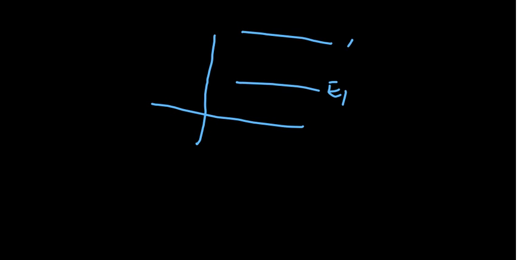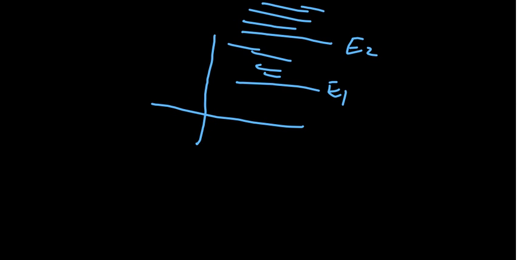In this section we are going to discuss density of state. For an electron system or some atomic system, we are familiar with the fact that in an atom there are some energy levels. Say this is energy level E1, this is energy level E2, and there are several energy levels like this. So there are discrete energy levels.